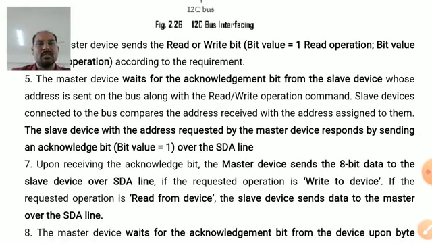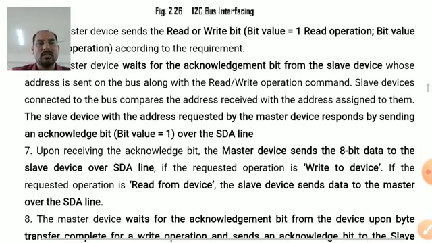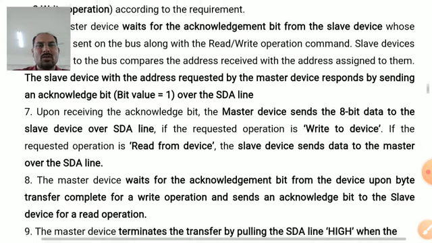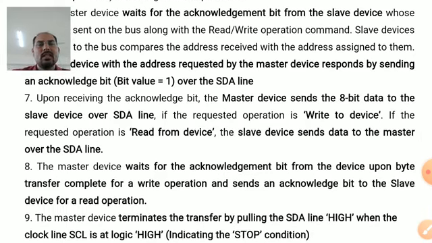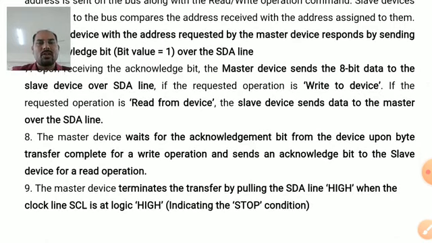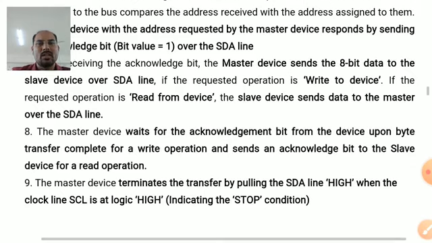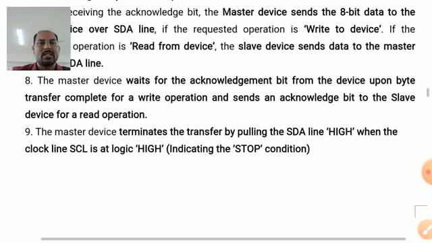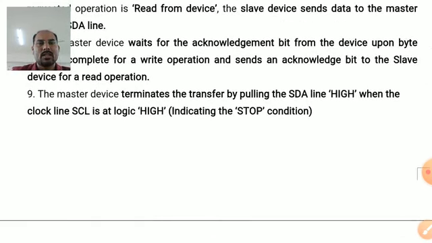Master sends the 8-bit data to the slave device over SDA line, if the requested operation is write to device. If the requested operation is read from device, then slave device sends data to the master over the SDA line. After that, master device waits for the acknowledgement from the slave device. And if the transfer is complete for the write operation, and sends an acknowledgement to the slave device for a read operation. Master device terminates the transfer by pulling the SDA line high when the clock is high.